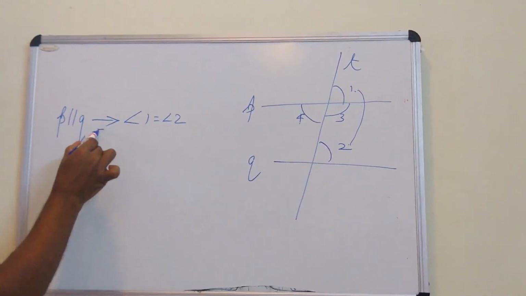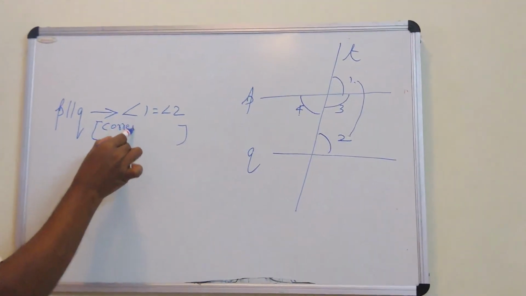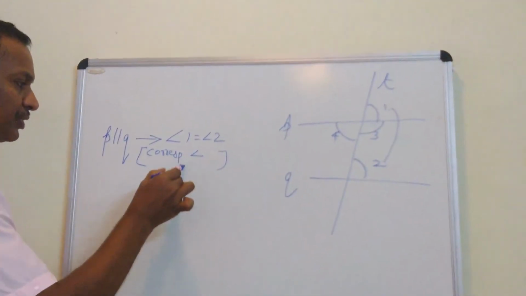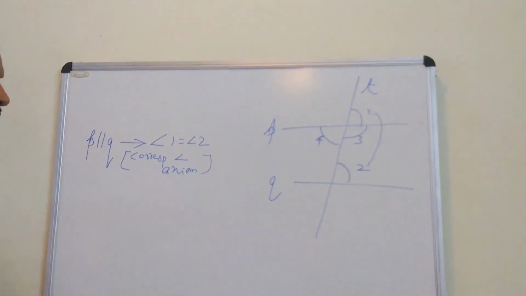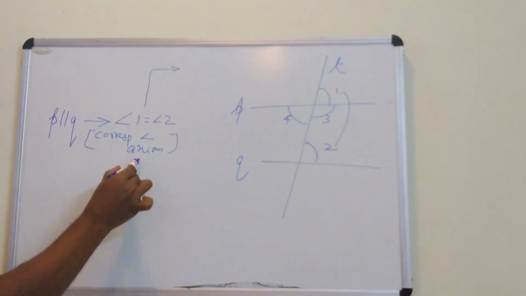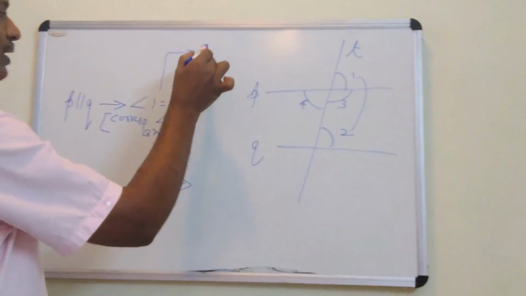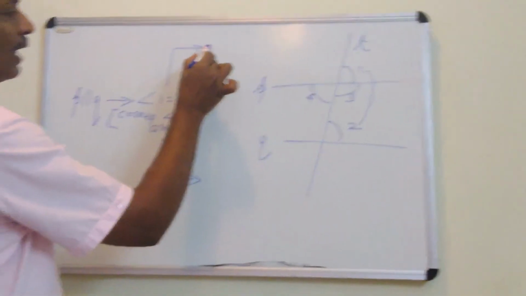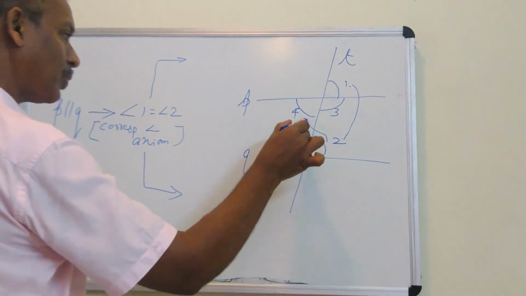Here we used corresponding angle axiom. From this corresponding angle, we are going to two directions. One is alternate angles. 2 and 4 are equal.